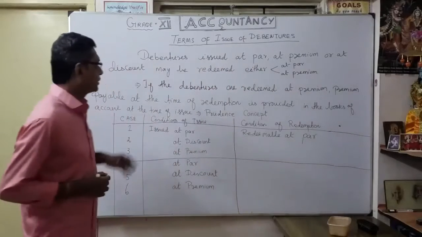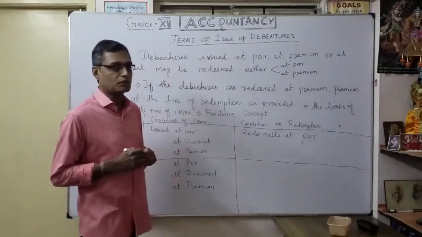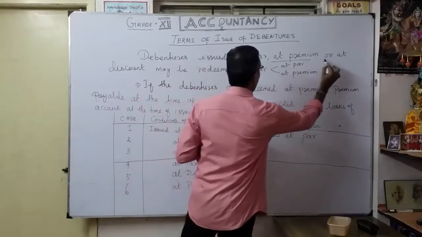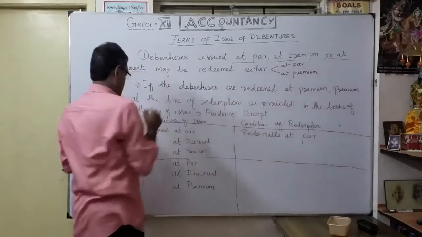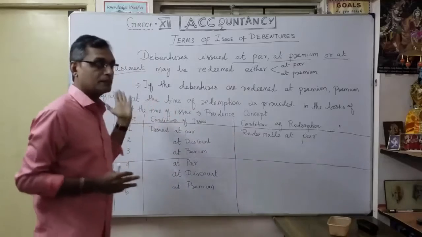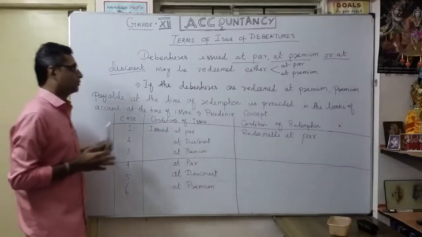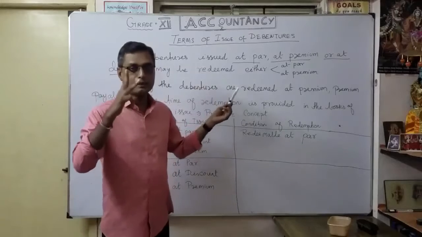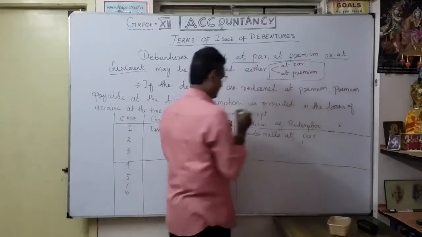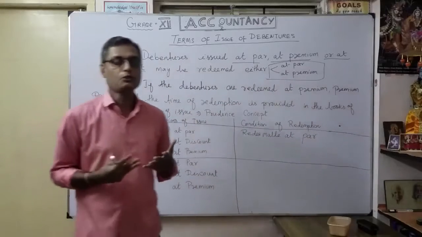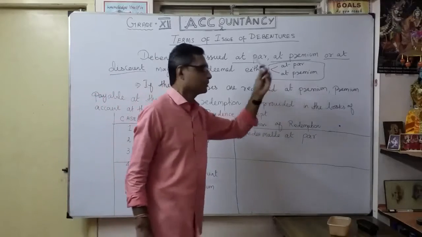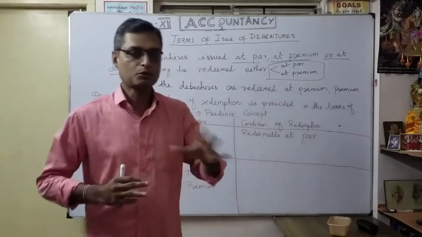Whenever debentures are issued, there are three levels: at par, at premium, or at a discount. Compared to share capital, there are only two, at par and at premium, but here the company can even issue at a discount. But redemption has only two choices: at par or at premium. So for any issue, redeemable has only two possibilities, at par or at premium. That's what you have to keep in mind. There is no question of redeeming at a discount.